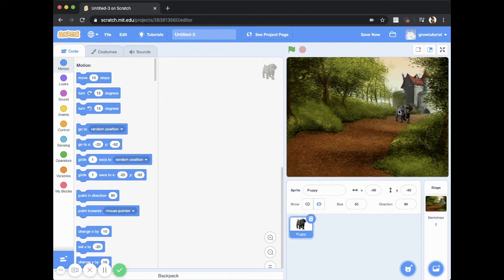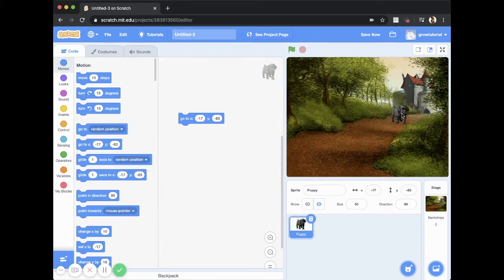So let's say I want the puppy to come to -17, -83. So I just go to this code, which says go to X -17 and Y -83. So it's already put these coordinates in the code, which is perfect.